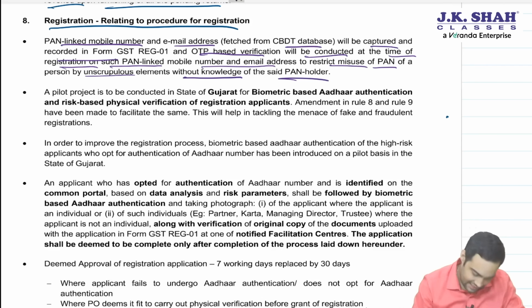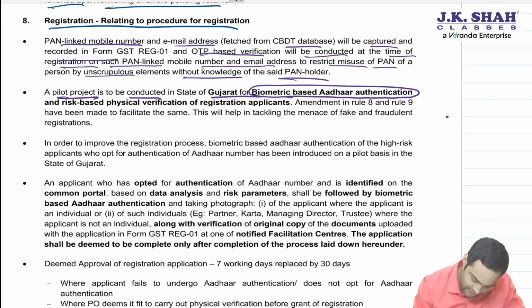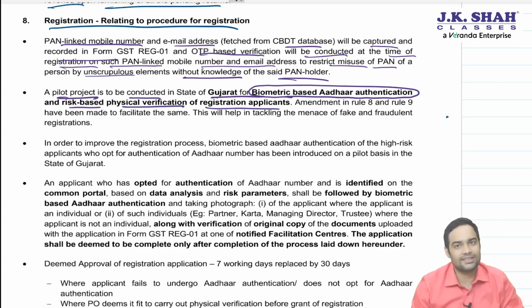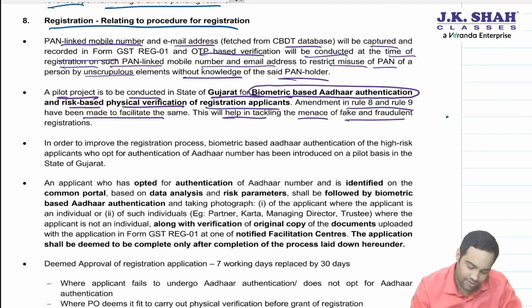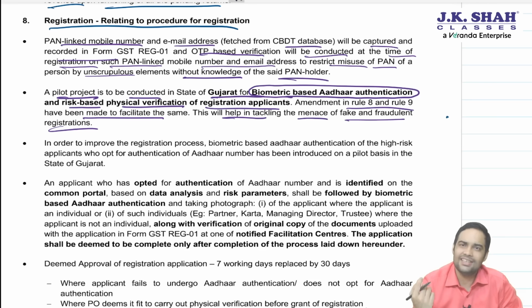A pilot project is being conducted in Gujarat for biometric based Aadhaar authentication and risk based physical verification of registered applicants. Amendment to Rule 8 and 9 have been made to facilitate the same. This will help in tracking the menace of fake and fraudulent registration. There are a lot of people who are taking fake and fraudulent registration, and government is losing money because they take fake registration, then they issue invoice, then they are not found.